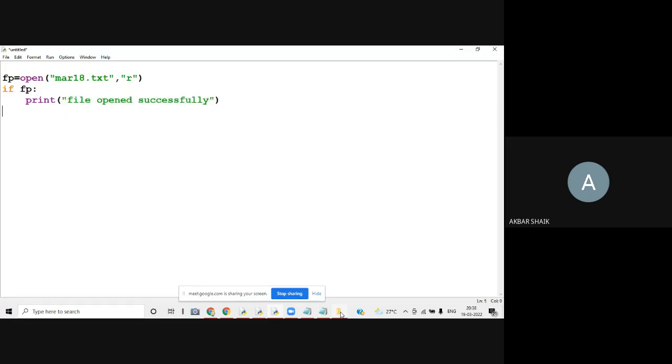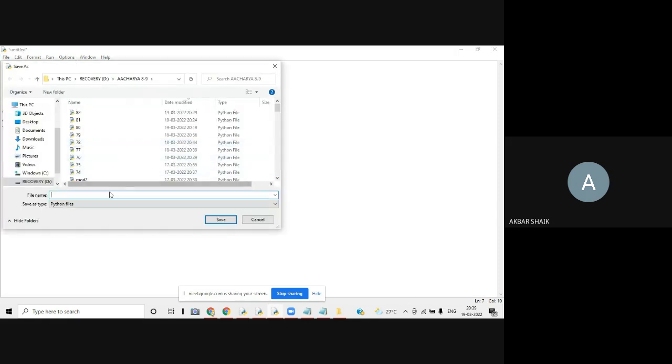Next, I want to print only a few contents. I don't want to print all the file data. Then what I am supposed to do is write d equals fp.read(10), print(d), and fp.close(). First we'll see this, then later we'll go for the normal function.